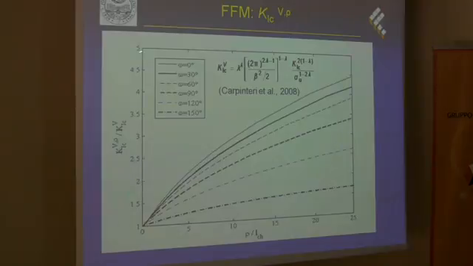This is the dimensionless apparent generalized fracture toughness with respect to the generalized fracture toughness, the expression of which can be found in this work by Carpinteri and co-workers, as a function of the dimensionless notch root radius. As can be seen, the failure load increases as the notch root radius increases, as basically the material properties change, becoming more brittle. Of course, it also changes as the notch amplitude changes, becoming more significant for lower notch amplitude. So for a crack, the effects are greater than for an angle equal to 150 degrees.